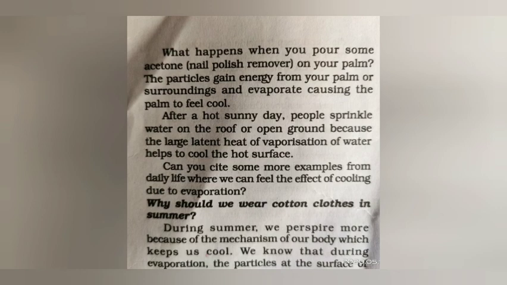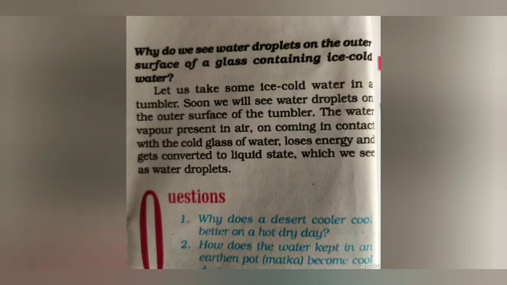Also, during summer days, we wear cotton clothes. Why? Because cotton is a good absorber of water, which helps in absorbing the sweat and exposing it to the atmosphere for easy evaporation, and this makes our body feel cool. Friends, we also see some water droplets on the outer surface of a glass containing ice cold water. Why does this happen? Water vapor present in the air comes in contact with the cold glass of water, transfers its heat energy to the glass and becomes cool. As it becomes cool, it changes its state into liquid, which is seen on the surface of the glass.